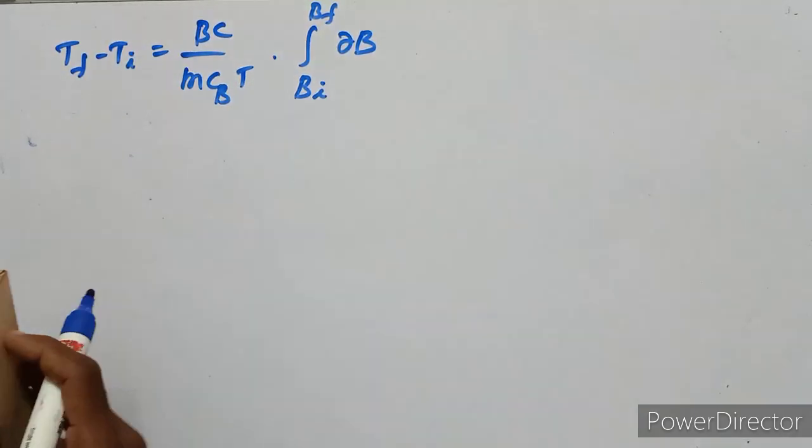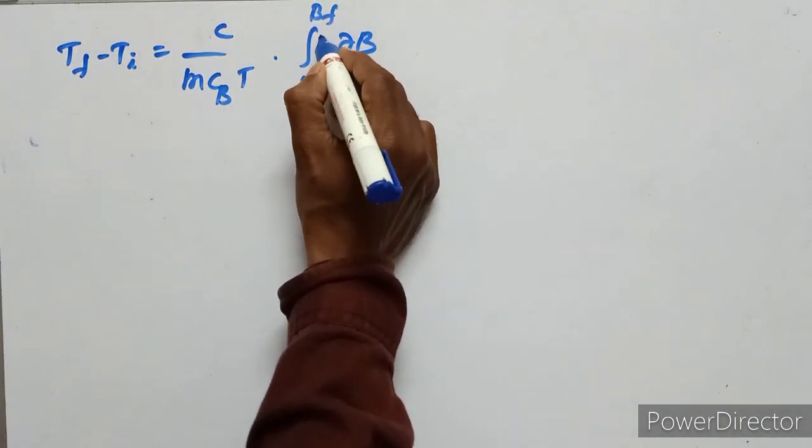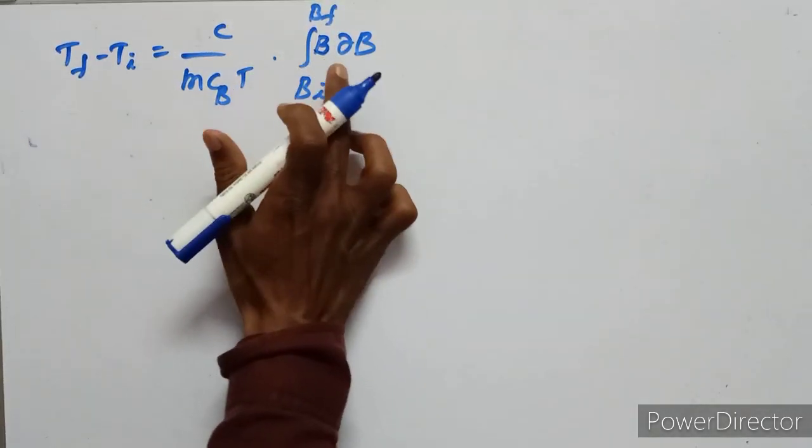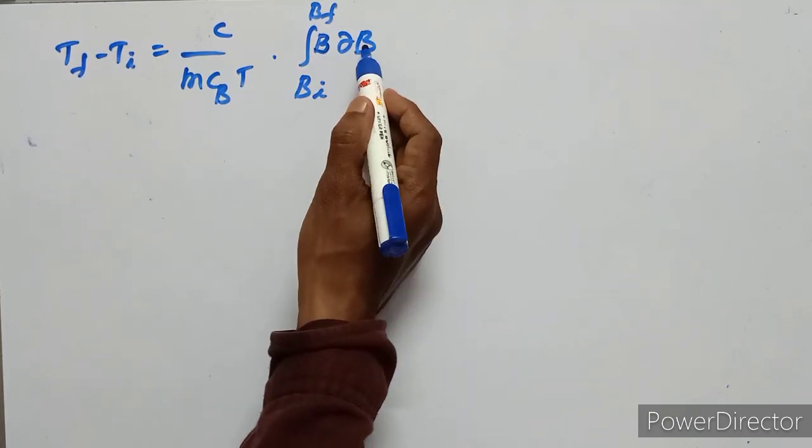Sorry, this B is in the integral, there is no constant term. This is the integration of B into ∂B.